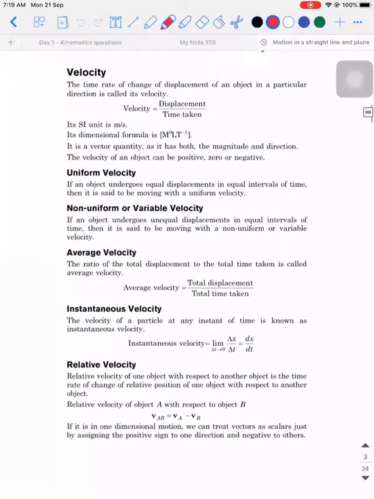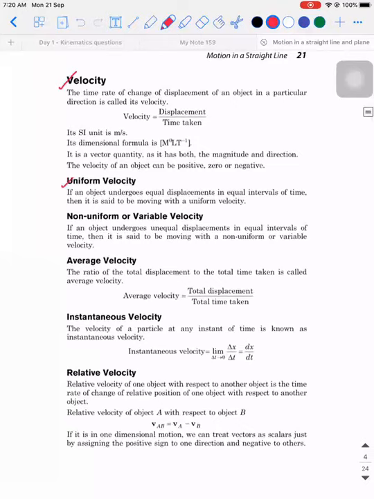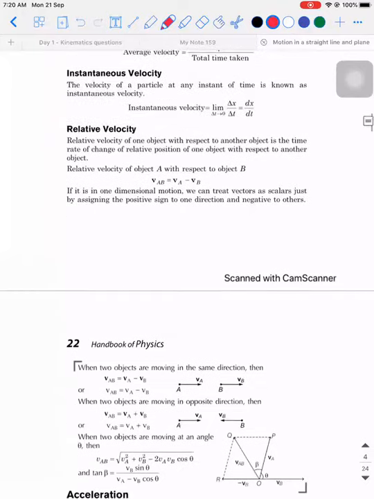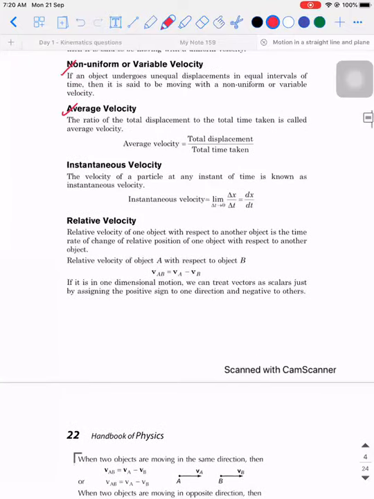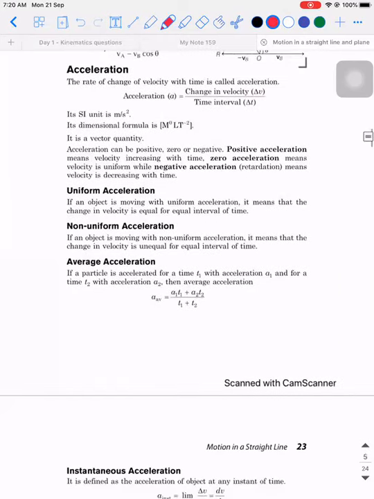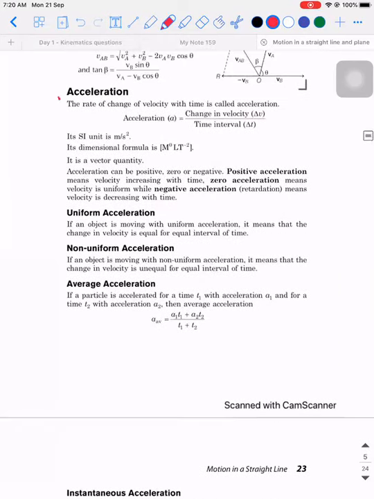I'm proceeding. Same thing is applicable to velocity also. Once the class is over, I'll share this document with you. You can go through it. So these are all the basic formulas. Again, relative velocity, we will discuss tomorrow. Acceleration also, you people know what it is. Acceleration is defined as the rate of change of velocity, that is change in velocity with respect to time.